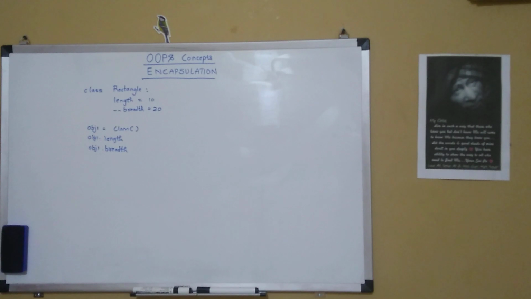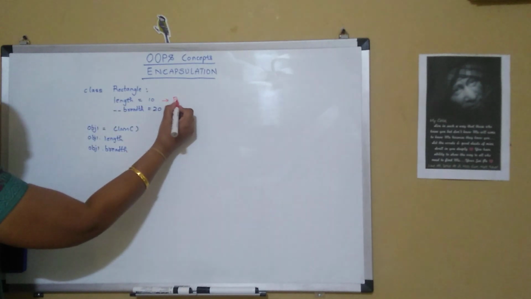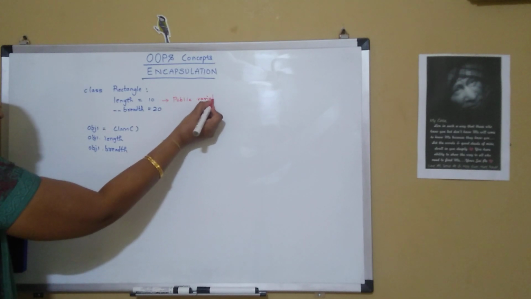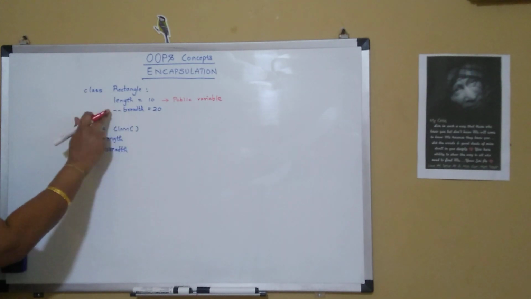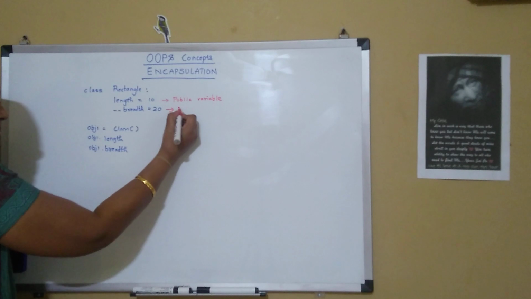So friends, here length is a public variable. And since breadth we have prefixed with two underscores, it is a private variable.